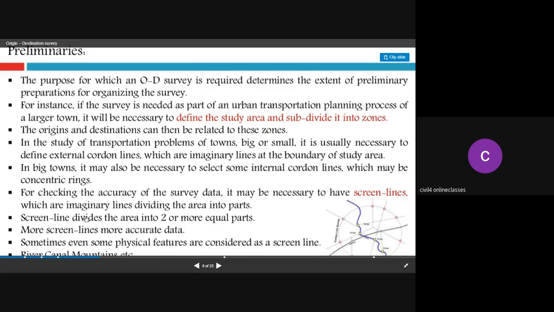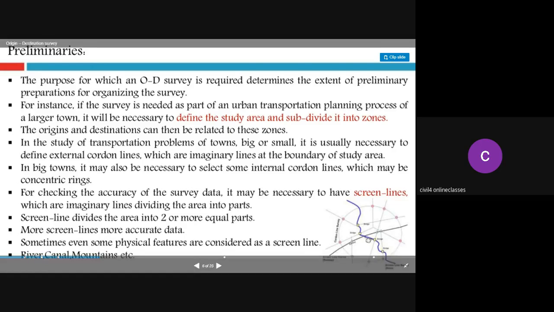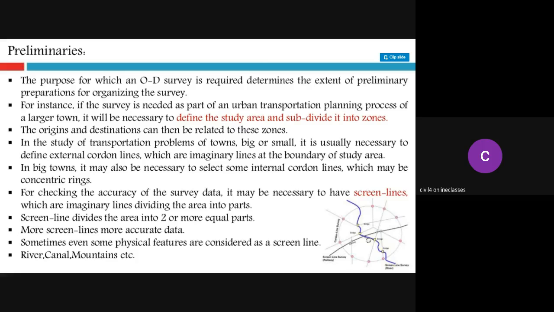And within that, you need to divide all the areas into small parts. If the screen line divides the area into two or more equal parts, more screen lines means more accurate data. Sometimes even physical features are considered as a screen line, like rivers and canals. If there is any river like this, you can consider it as a screen line and divide the area into two different parts, that side of the river and this side of the river, like that.